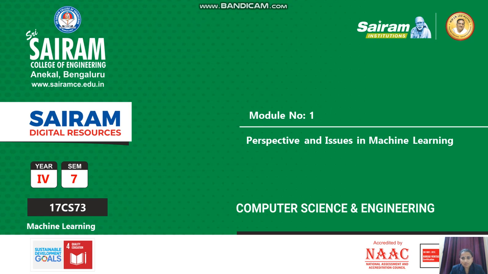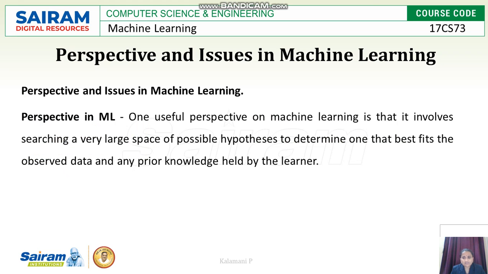I think previously everyone understood about machine learning. Now we'll see perspective and issues in machine learning. First we'll see perspective in machine learning. One useful perspective on machine learning is search space: a very large space of hypotheses to determine the one that best fits the observed data.